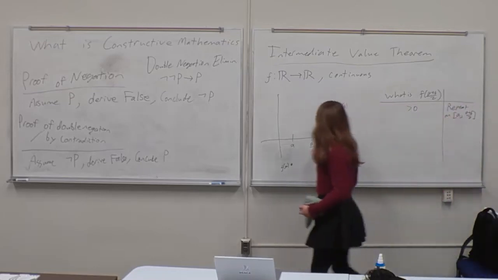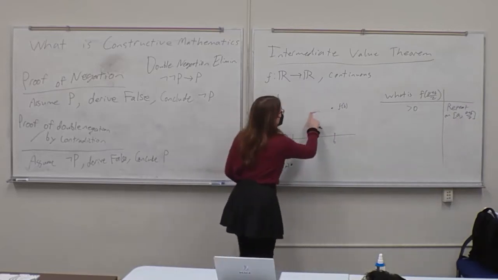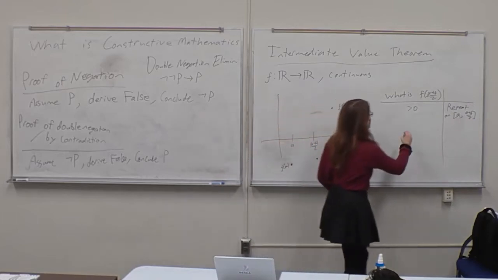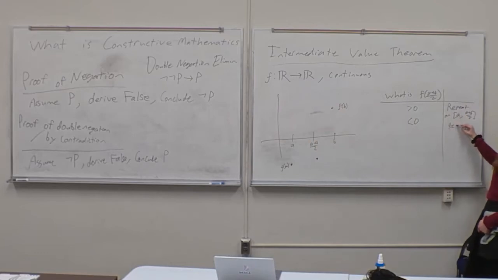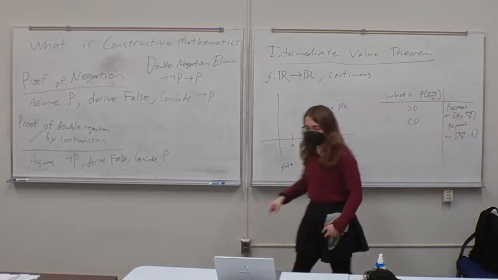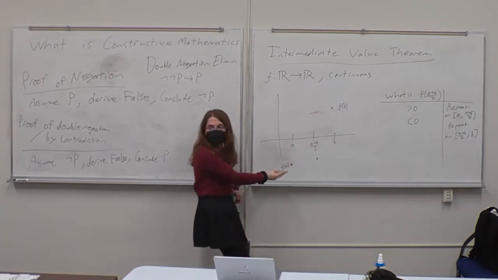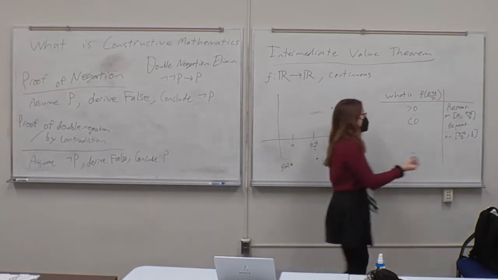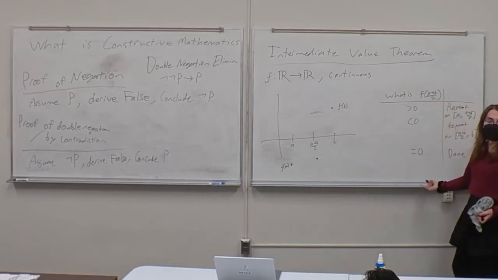Because now, since f of A plus B over 2 is positive, we can repeat this process on this part. If it's negative, on the other hand, we repeat on A plus B over 2, comma B. And so this is because from the same idea, we have that it's negative, then this also satisfies our initial condition, and we can repeat the process. And then finally, we have that if it equals 0, then we're done, right? Like we can end early.